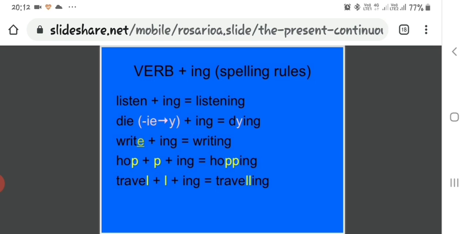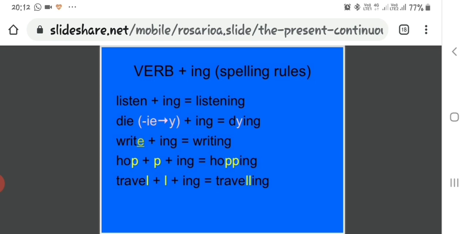Write, writing. Hope, hoping, the e is removed. But hop, hopping, double p will be used. There is hop and hope; for hope we will not use hopping.